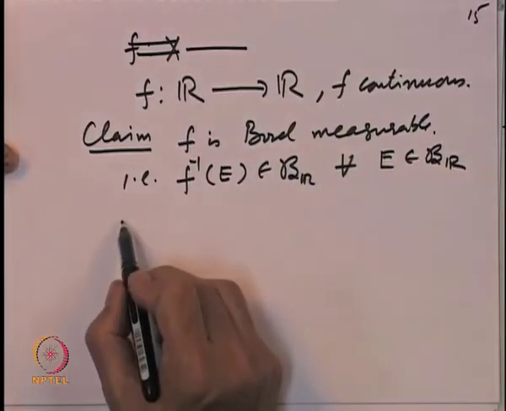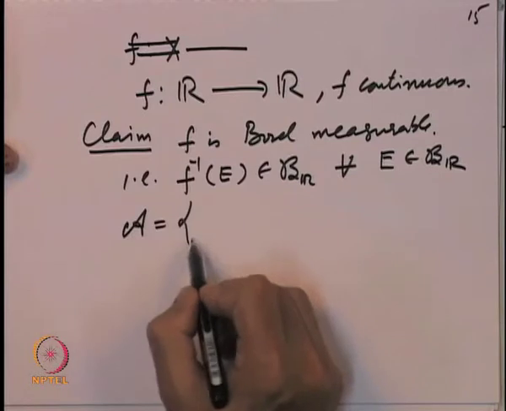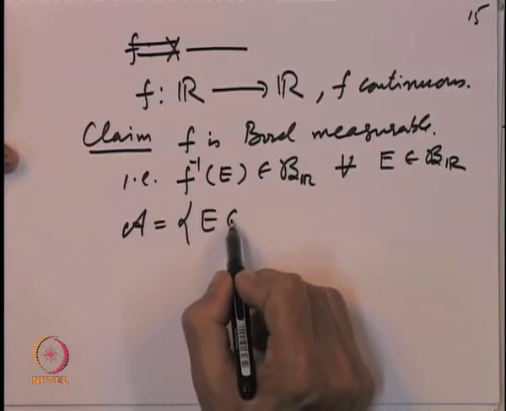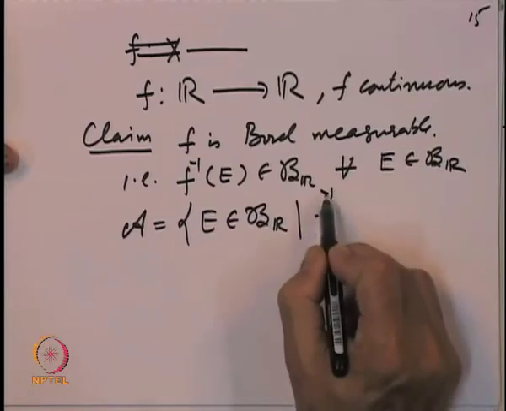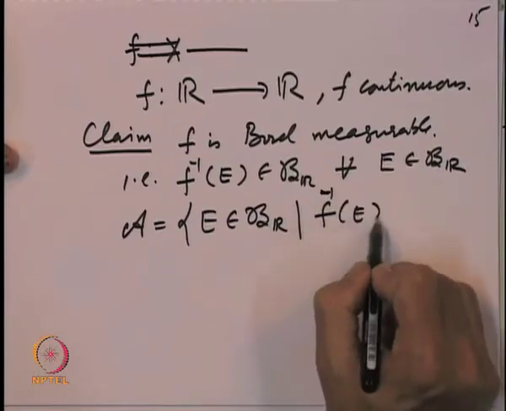So, let us look at the class A of all subsets E belonging to B R such that this property is true, f inverse of E belongs to B R.